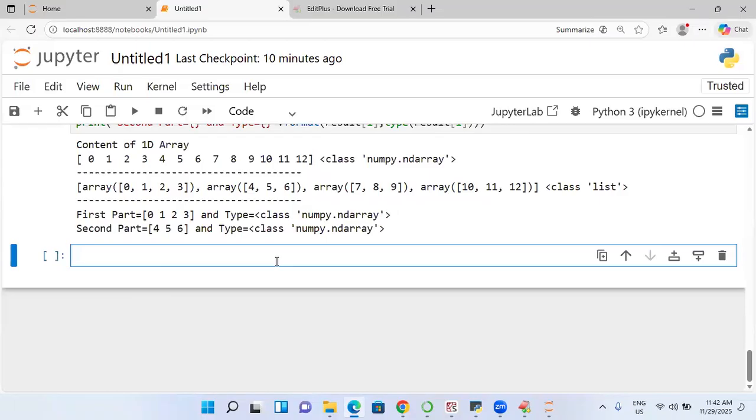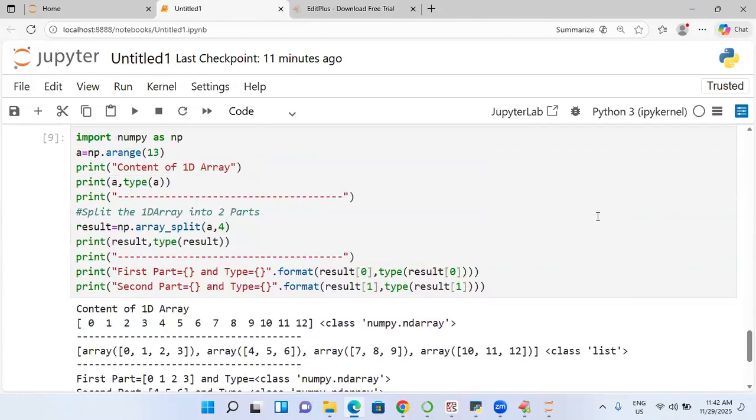Where can we use this splitting? When we have large data sets which are beyond your data analysis capacity, I will divide that entire data into pieces, subsets. For those pieces of subsets, I will go for splitting. Are you getting it? So now I will go further. This is about the splitting concept.